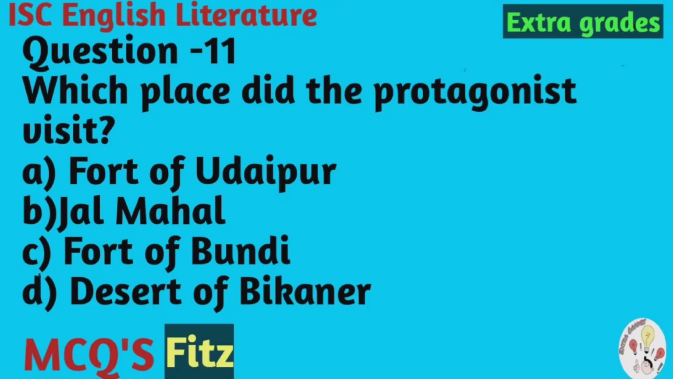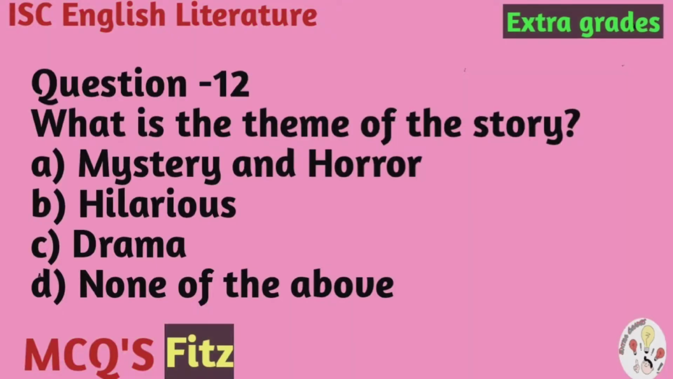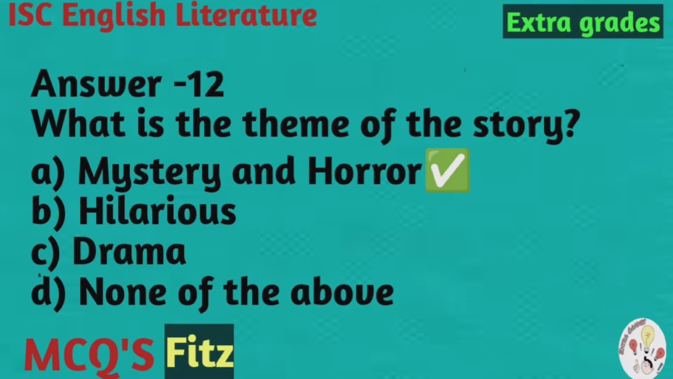Doll. Question number 11. Which place did the protagonist visit? The options are A. Fort of Udaipur, B. Jal Mahal, C. Fort of Bundi, D. Desert of Bikaner. And the correct option is C. Fort of Bundi. Question number 12. What is the theme of the story Fitz? The options are A. Mystery and horror, B. Hilarious, C. Drama, D. None of the above. And the correct option is A.